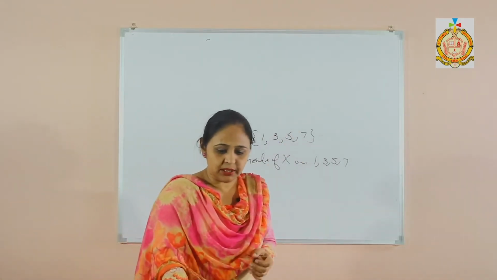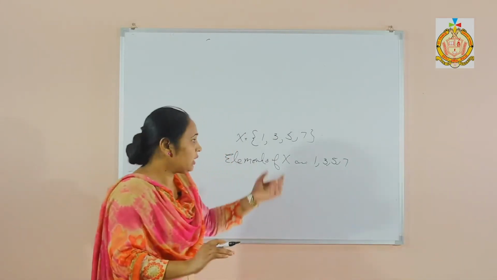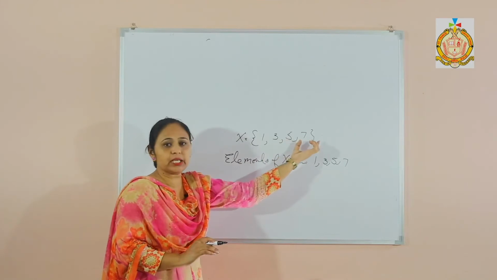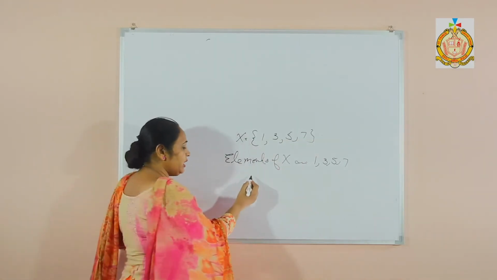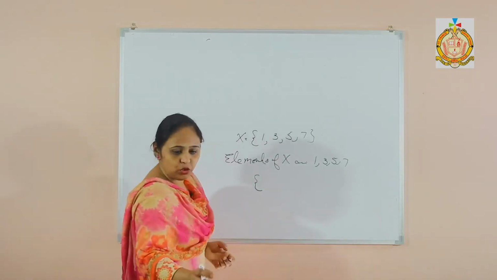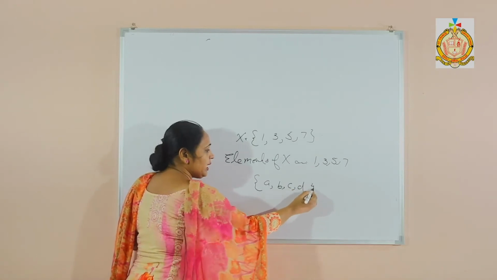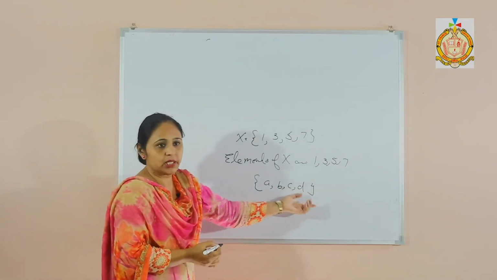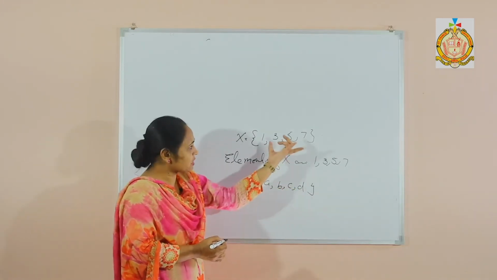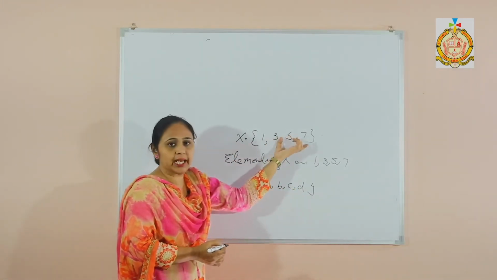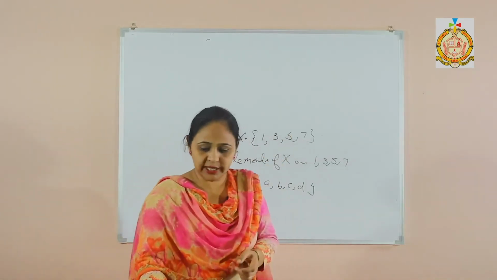Then next concept, the elements are given and I have to make a set. Now what to do? If I take the elements, that means out of the curly bracket. But elements are given, so I have to prepare the set. Then I will take the curly brackets and put the elements A, B, C, D inside, and this curly bracket will be closed. That means elements in curly brackets become a set. If a set is given, then I have to take the elements without curly brackets. Clear students?